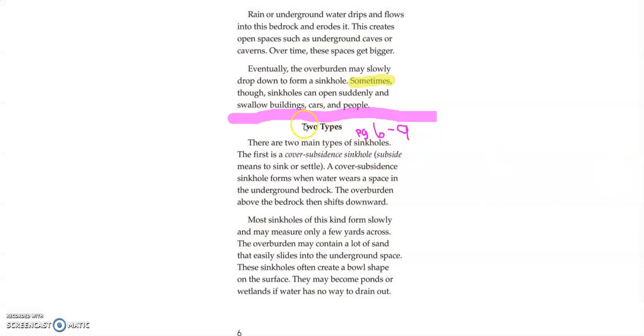So you were asked to read the two types section, and as I was reading, I came across some new compound words that we haven't gone over yet, and that is right here, wetlands. Again, what two words do you see in that word? You see the word wet, and you see the word land. So a wetland is land that is wet.